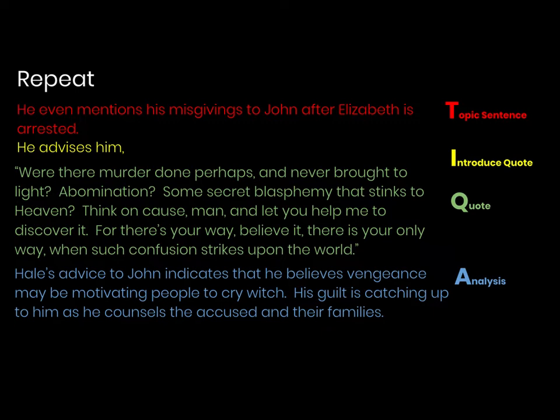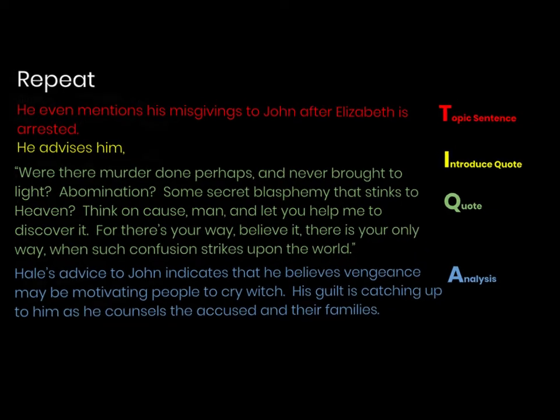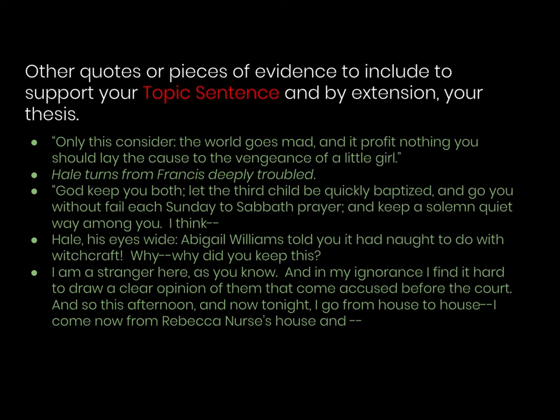You're going to want to analyze that quote, explain how it proves your topic sentence. Hale's advice to John indicates that he believes vengeance may be motivating people to cry witch. His guilt is catching up to him as he counsels the accused and their families. Here are some more pieces of evidence that you could use to support the points made in body paragraph 2.